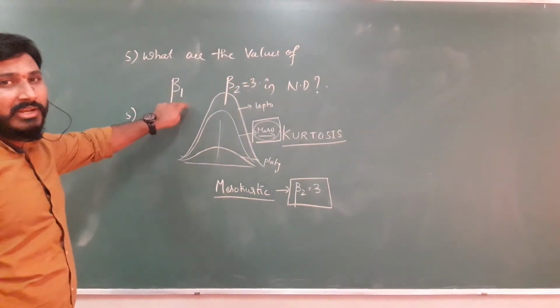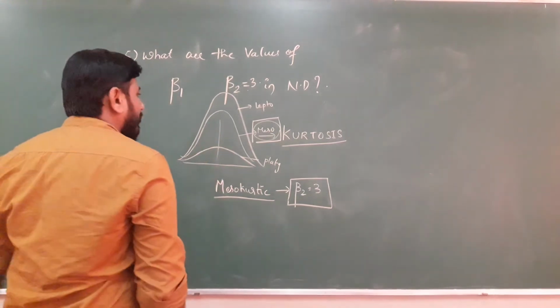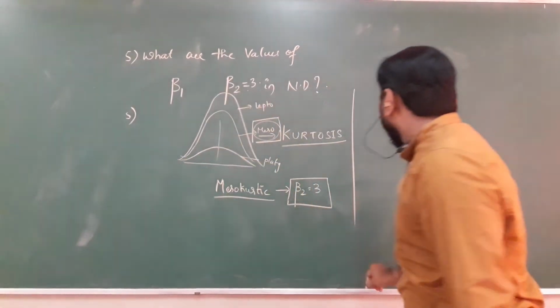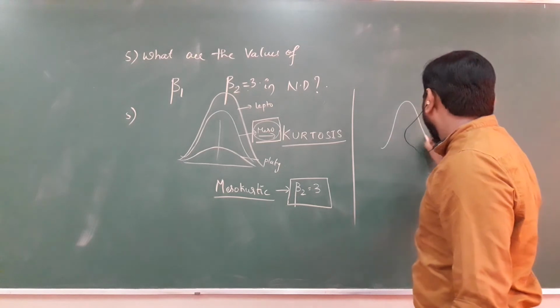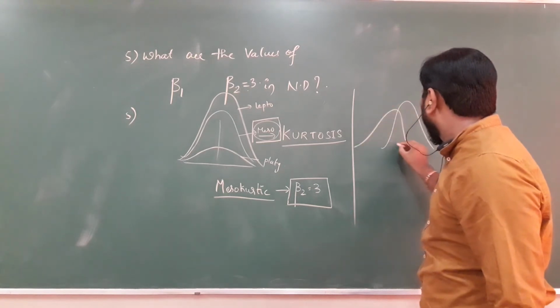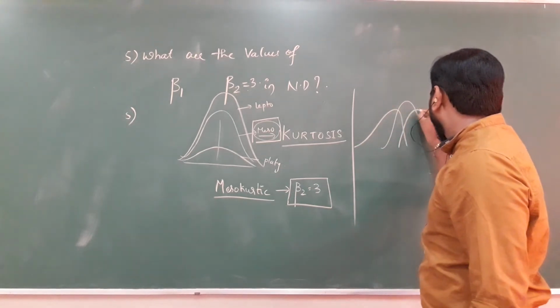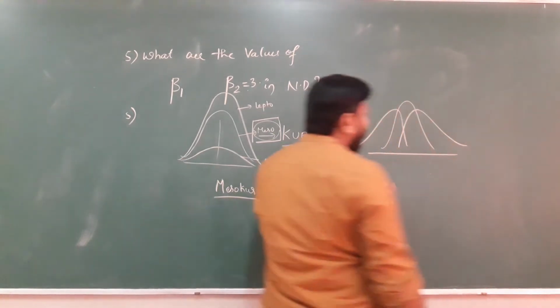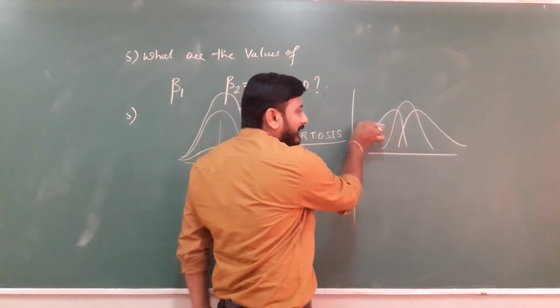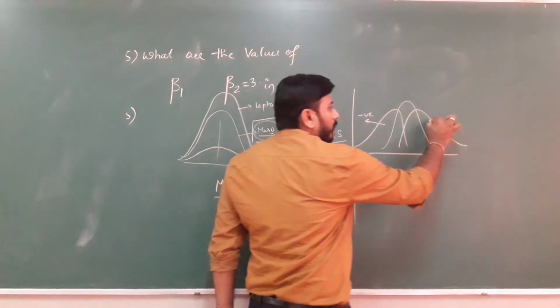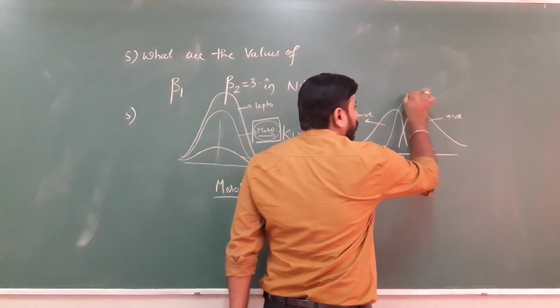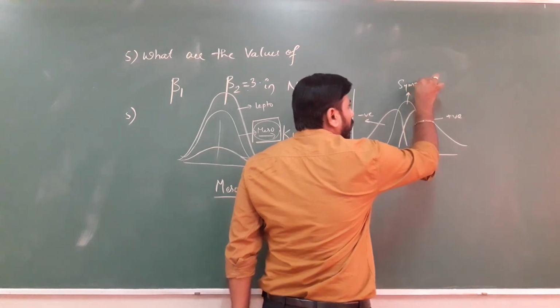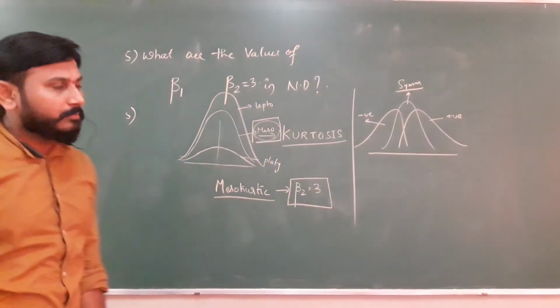Now what about beta 1? Coming to the next concept, do you remember this one? Negatively skewed, positively skewed, symmetrical curve.